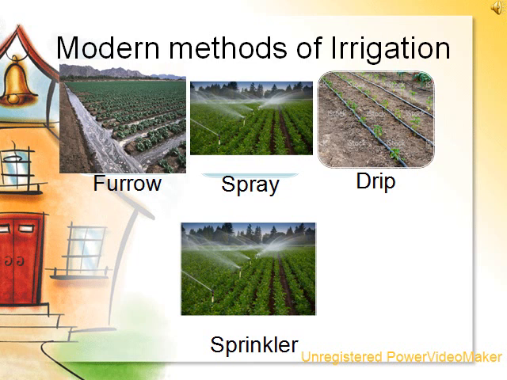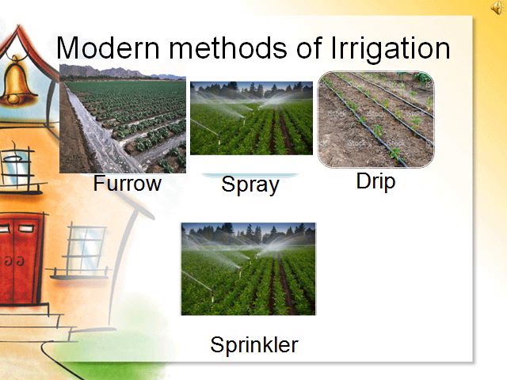Second, we have spray irrigation. In spray irrigation systems, a long hose is connected to a water source on one side, and on the other side the water is released through spray guns in the fields. Spray irrigation is expensive as it requires complex machinery, but it utilizes water more effectively, reducing the amount of water needed to irrigate a field.